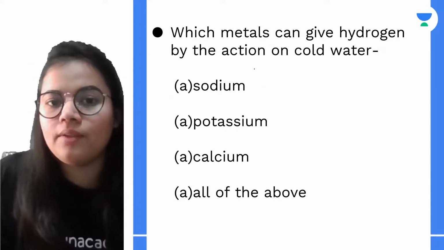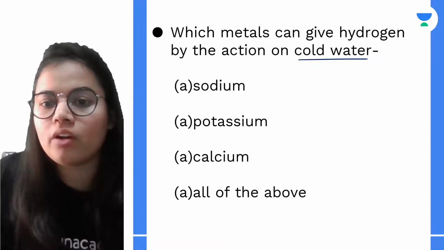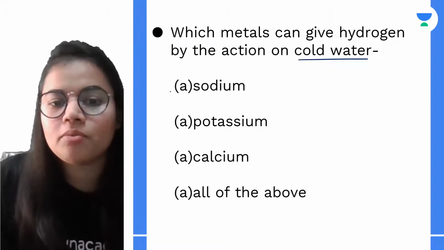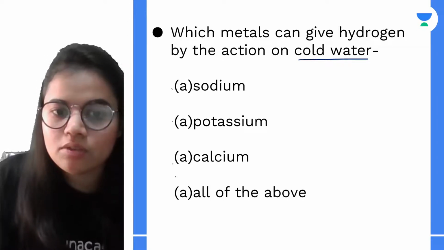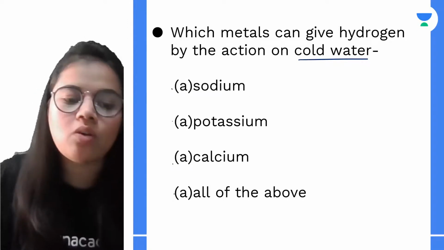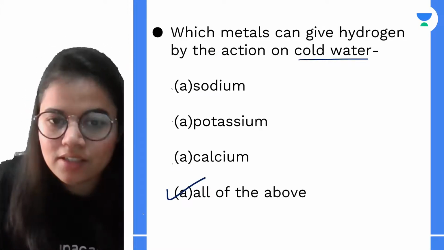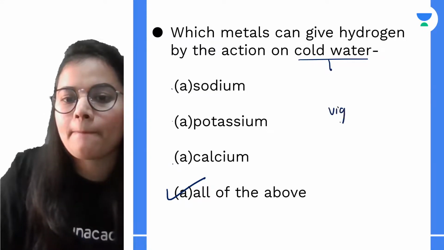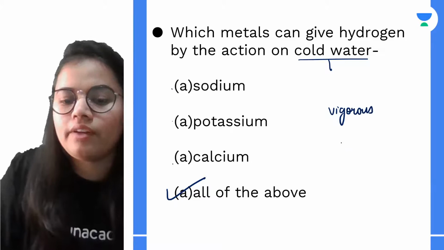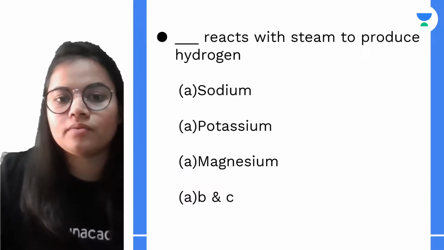Which metal can give hydrogen by action on cold water? We just saw that sodium and potassium react with cold water. Calcium also does, so it is all of the above. Sodium, potassium and calcium give very vigorous, exothermic reactions and give hydrogen with cold water.